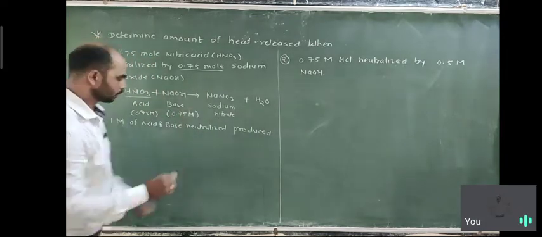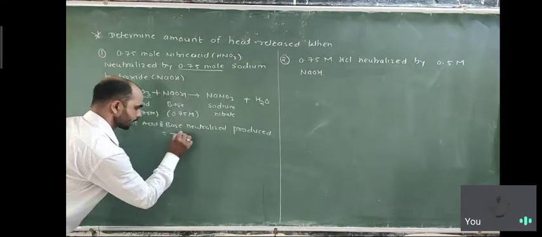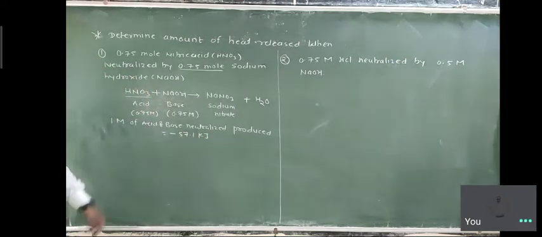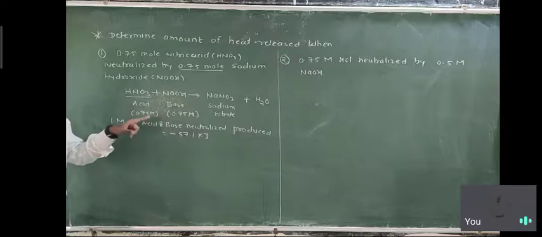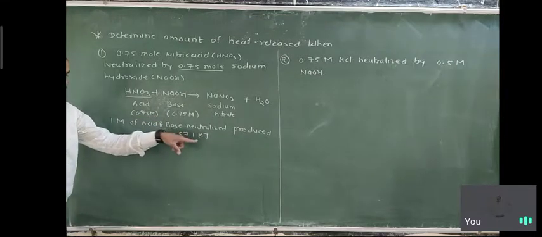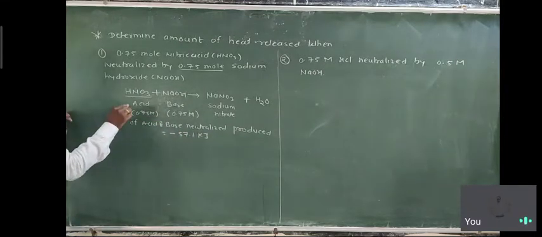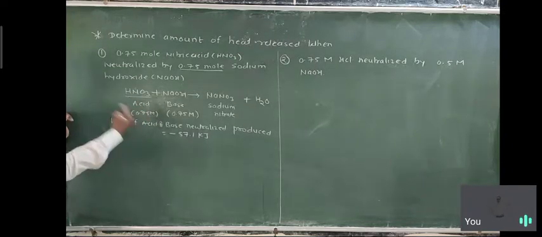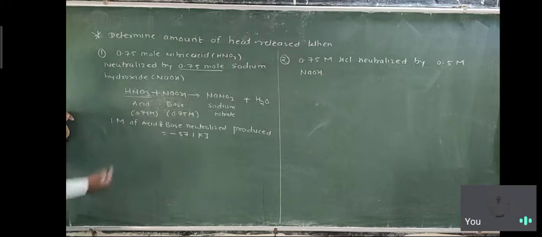I already told you this is minus 57.1 kilojoule. If 1 mole of acid produces 57.1, then if 0.75 mole of acid and base neutralize together, how much is produced?